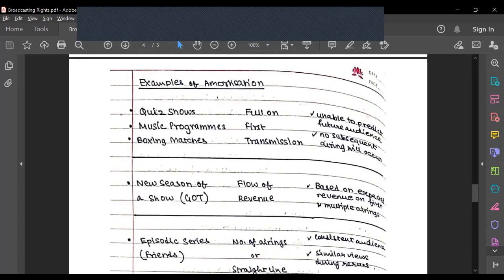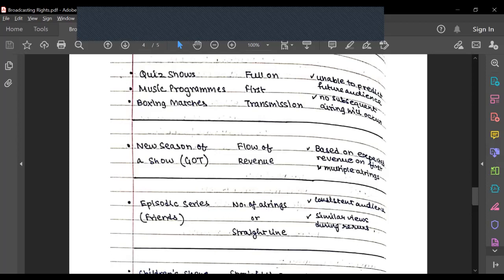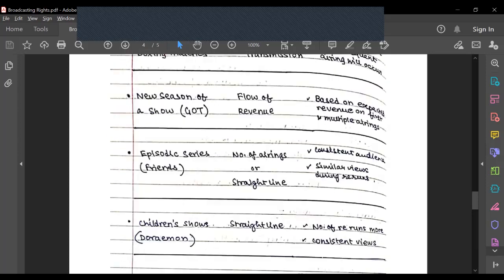Let's say a new season of Game of Thrones comes. In the case of these episodic shows, the first episode gets a lot of views, then the views die down, and then again the finale gets a lot of views. In that case, what we can do is base it on the expected revenue on the first and multiple airings. I know that the first episode and the last episode will get a lot of views, and the middle episodes will not really get as many views. So I'll amortize based on the flow of revenue, which will give me a more accurate presentation of the costs.